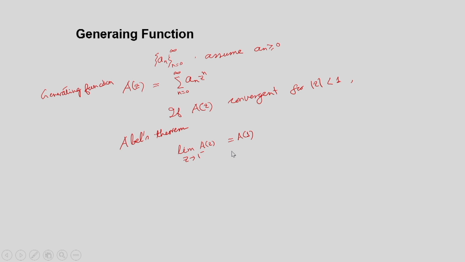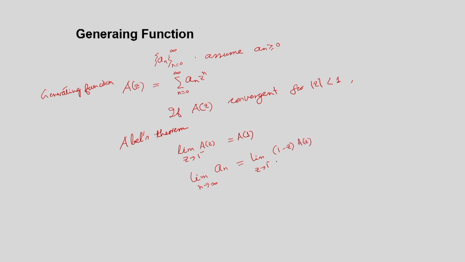So, that is one result, and another result, similar to this, can also be derived from Abel's theorem, that is the limit of this sequence a_n as n tends to infinity is equal to the limit as z tends to 1 minus of (1 minus z) into A(z).